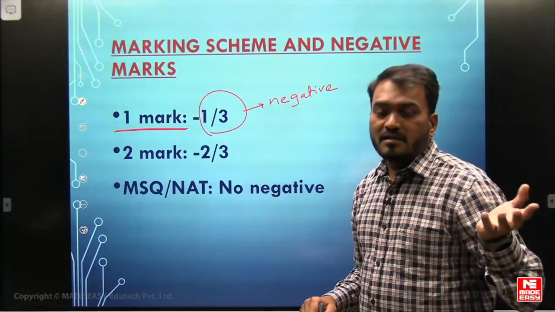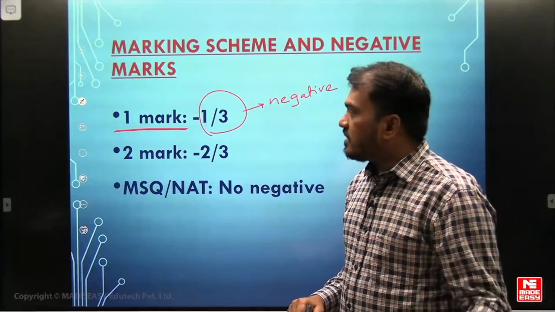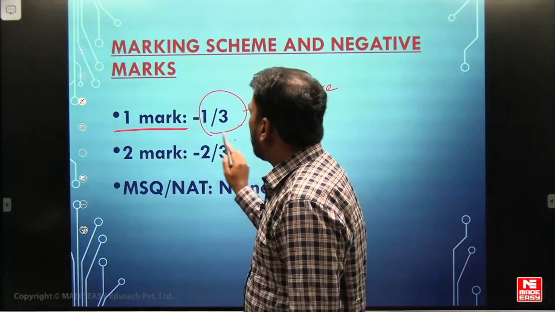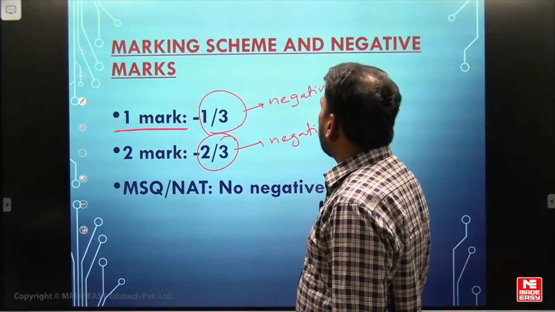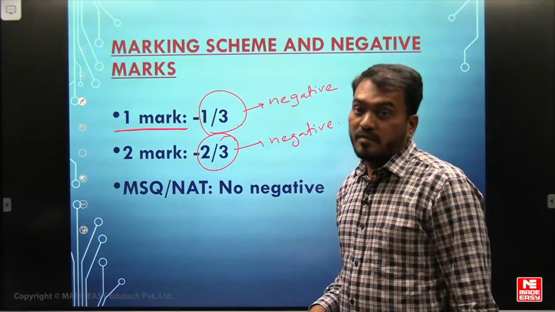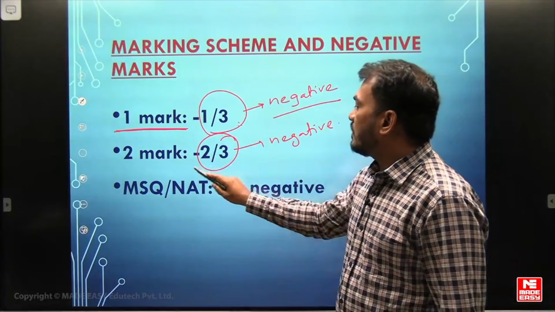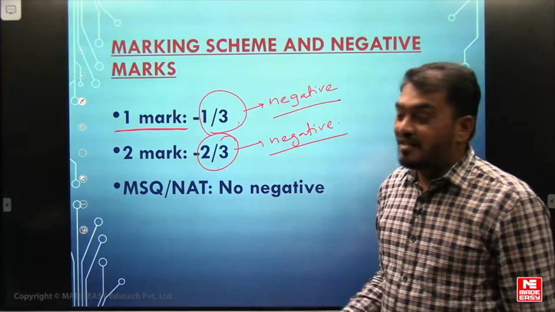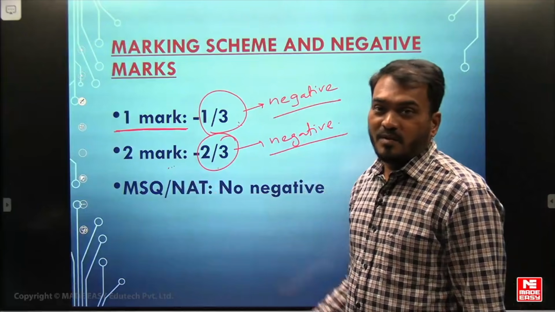If you attempt and give a wrong answer, that will be 1/3 negative marking. For 2 marks questions, it is 2/3 negative marking. So if you make more mistakes in the 2 marks questions, you will lose more marks. That is very important.